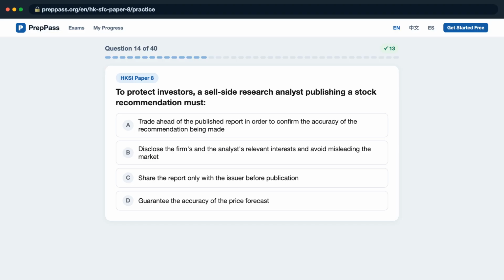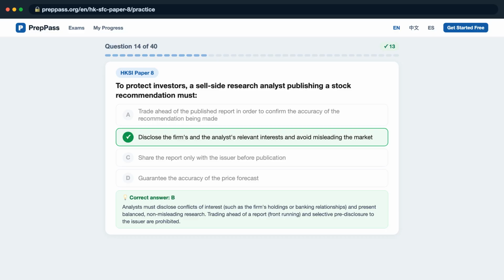Question 14. To protect investors, a sell-side research analyst publishing a stock recommendation must: A, trade ahead of the published report in order to confirm the accuracy of the recommendation being made? B, disclose the firm's and the analyst's relevant interests and avoid misleading the market? C, share the report only with the issuer before publication? D, guarantee the accuracy of the price forecast? The correct answer is B.